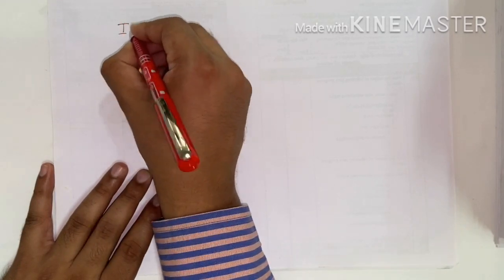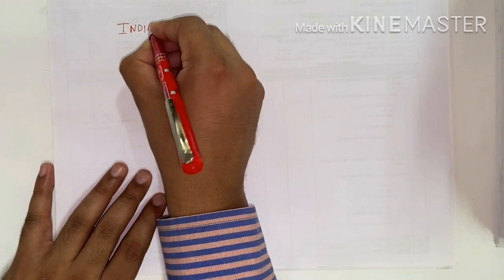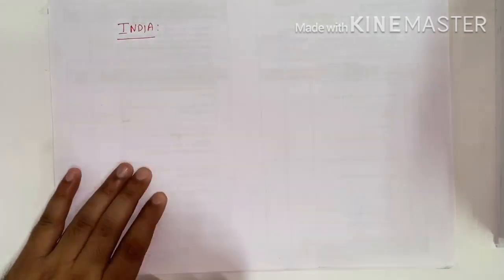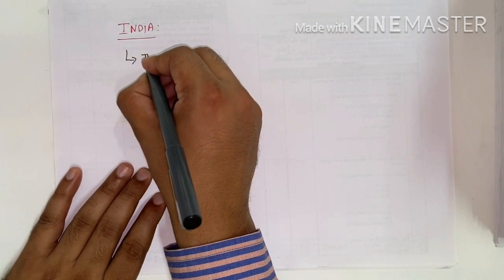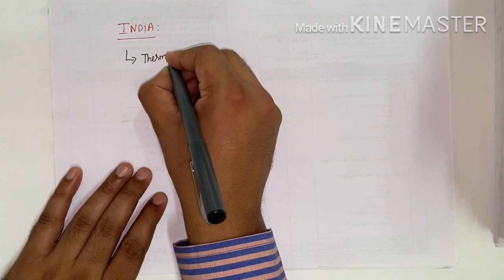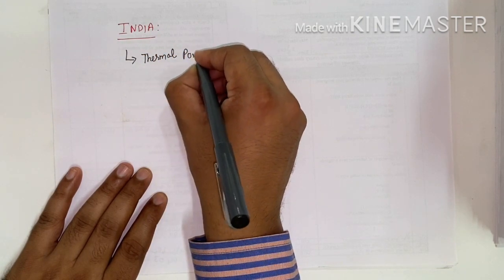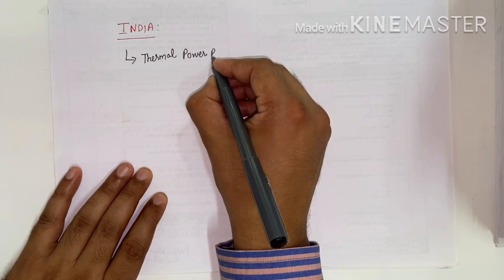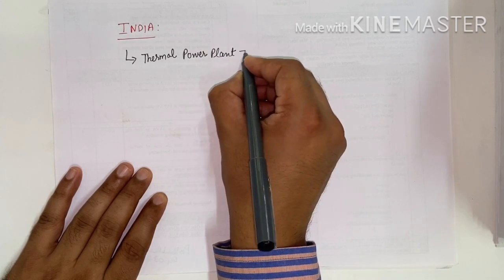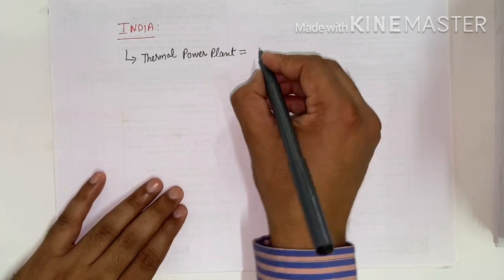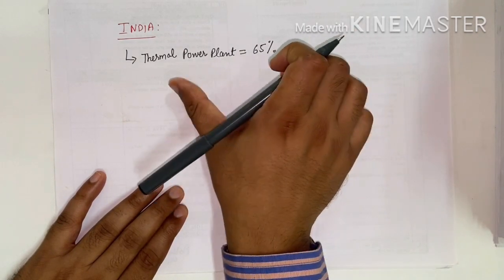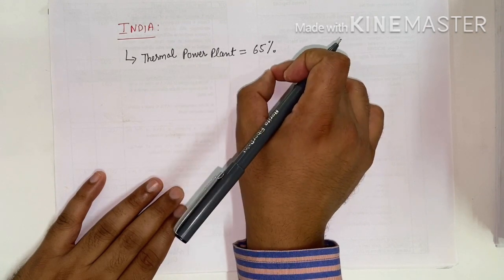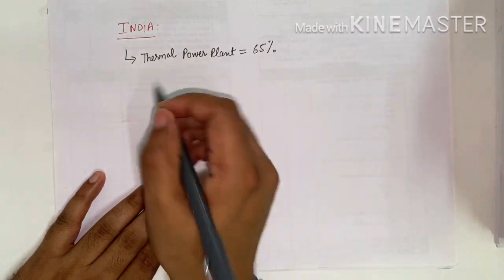Now in India we have thermal power plants. By thermal power plants we have a generation of 65%. With the help of thermal power plants we have generated 65% of electrical energy.